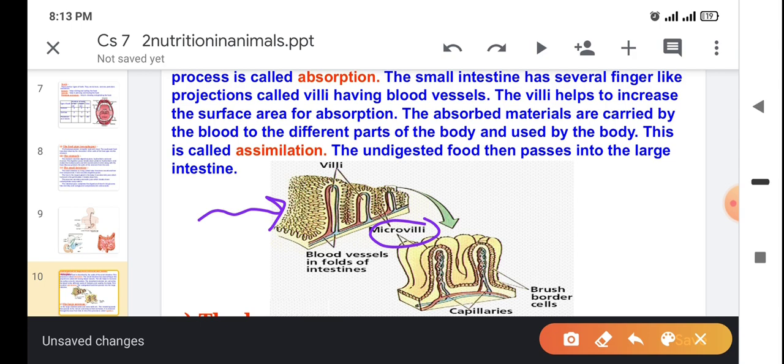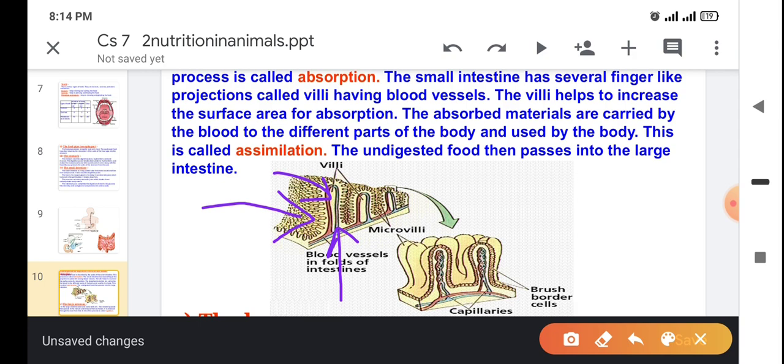So villi and microvilli are connected with the blood vessels directly. Now when the food passes through the small intestine, you are following this, it gets digested in the form of glucose, and glucose easily gets absorbed by the microvilli and villi, and then the glucose passes into these blood vessels, and from here the glucose gets distributed to different parts of the body and helps to supply energy.